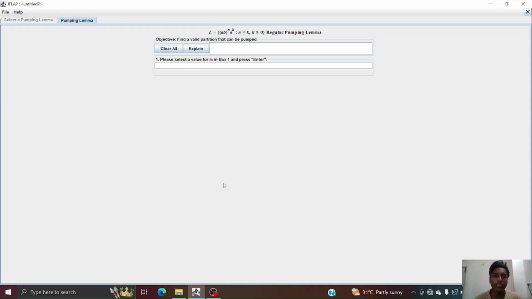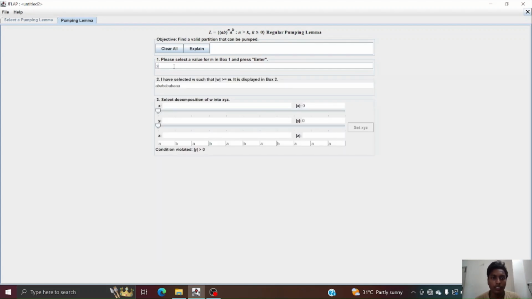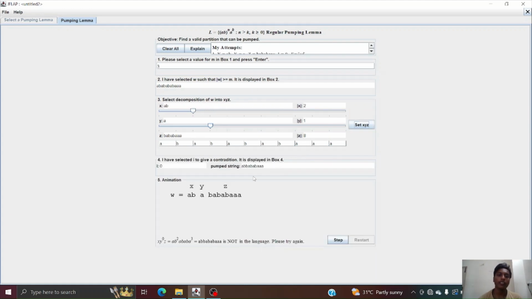Let us check if language L equal to ab whole power n, a power k, such that n greater than k and k greater than or equal to 0, is not a regular language using regular pumping lemma in JFLAP software. I'll be entering the pumping constant as 3. Here we can see that the software has generated a string whose length is greater than or equal to 3. So I'll be decomposing the string w into xyz. I'll be choosing x as ab and y as a, and the remaining part of the string would be z. If I click on set xyz,